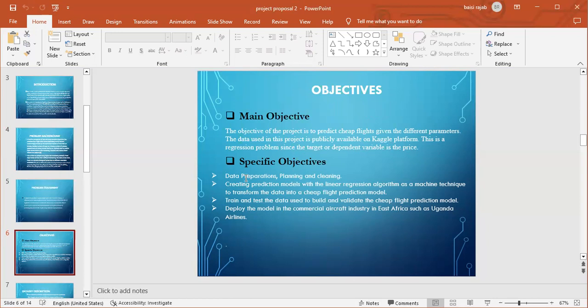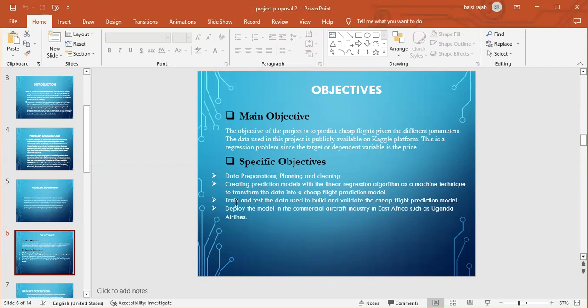And how shall we do it? We shall have to get some data sets, and we already acquired some data sets from the Kaggle platform. After getting this data, we should model it. We should plan and clean it, because in these data sets we found that there are some columns and cells with missing values. So we shall have to eliminate those columns, or we shall have to feed in some data in those columns.